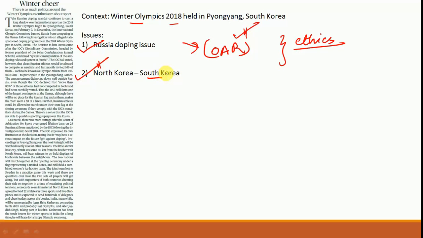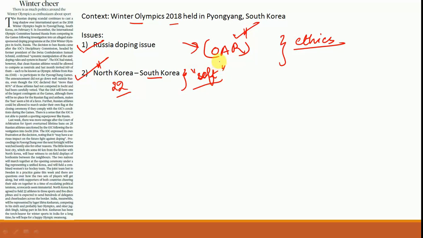And not only that, they have displayed camaraderie on the field. They marched together under a unified Korea flag. Also, there was a combined women's ice hockey team. North Korea has sent 22 athletes to participate in South Korea. So definitely this is something that is important. Now, what is the relevance of this particular analysis? The relevance is in soft diplomacy. Now, time and again this issue is being raised. For example, Pakistani actors in India have been banned.